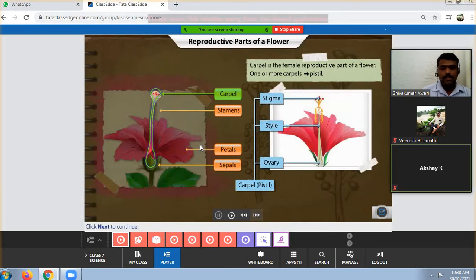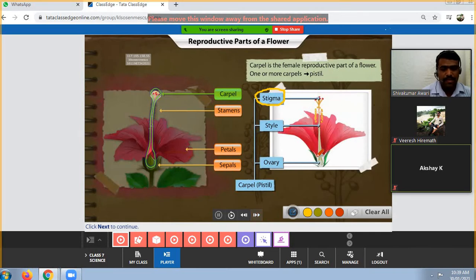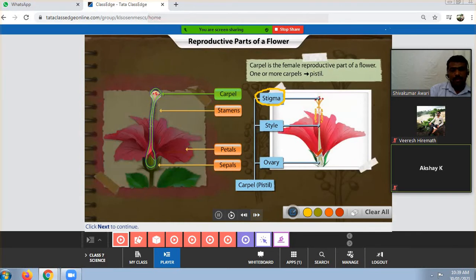All of you concentrate here. The carpel is considered the female reproductive part of the flower. Another name for the carpel is pistil. This carpel contains three subparts. The first one is stigma. This is the sticky part of the carpel. It is somewhat sticky in nature, and it helps to accumulate the pollen grains.